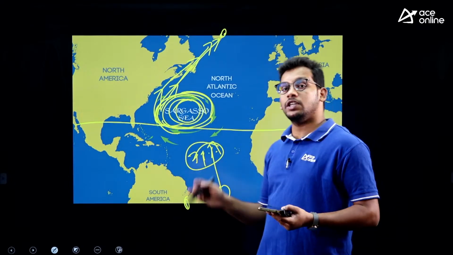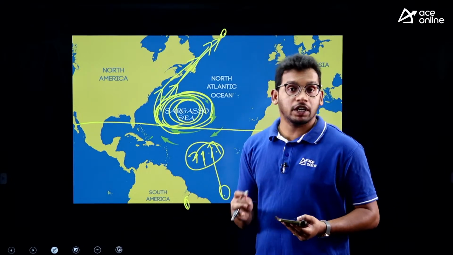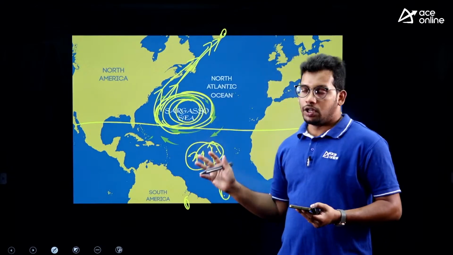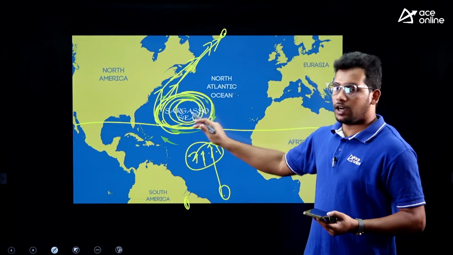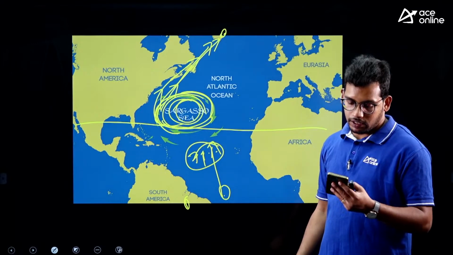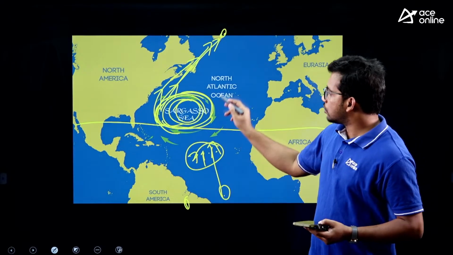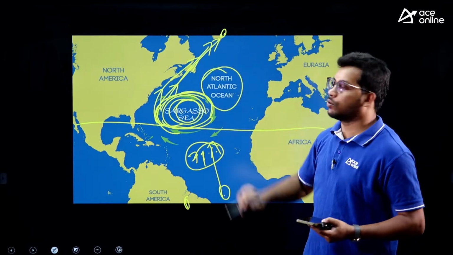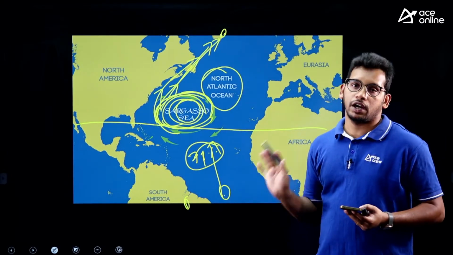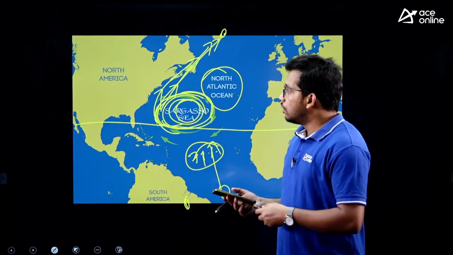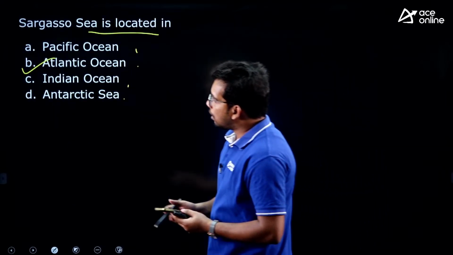So this Sargasso Sea is one of the most productive water regions in the world. Here we get a lot of fishes because all the materials are gathered here, right? So Sargasso Sea is located in the North Atlantic Ocean. If they ask you north and south, remember that it is part of the North Atlantic Ocean. So that is the answer, Atlantic Ocean.